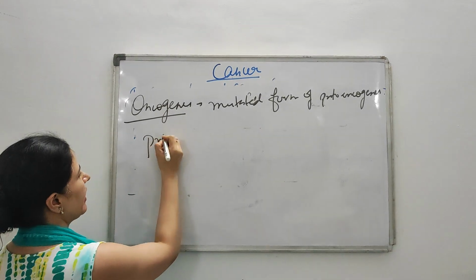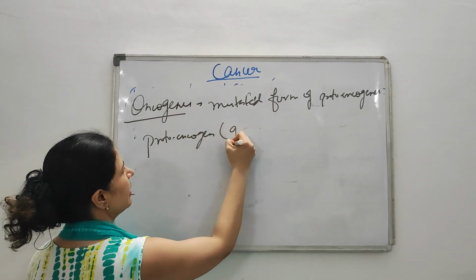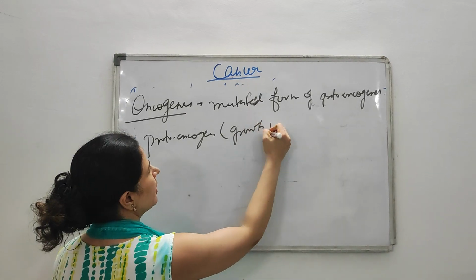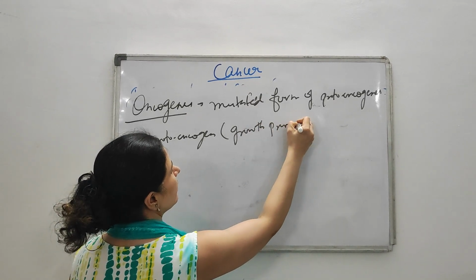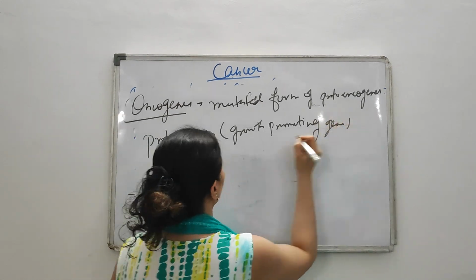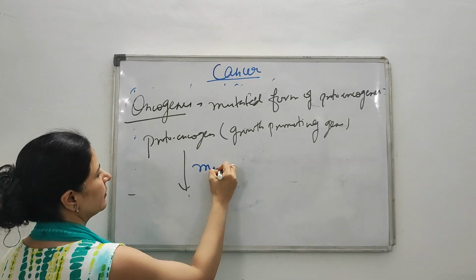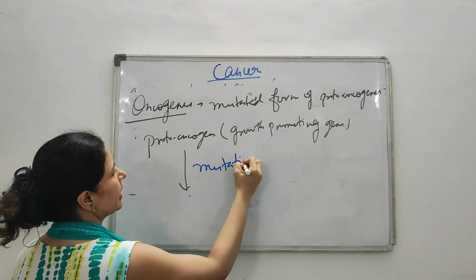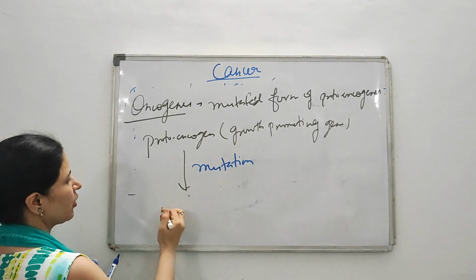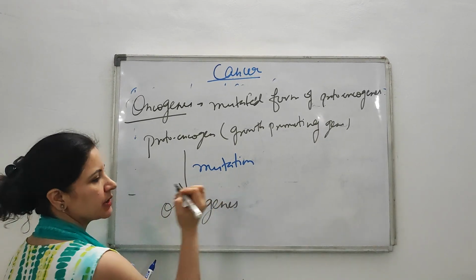So you will write like this in your exam: proto-oncogenes are the growth promoting genes, and when due to the process of mutation, when mutation occurs in proto-oncogenes, then these proto-oncogenes will convert into oncogenes.